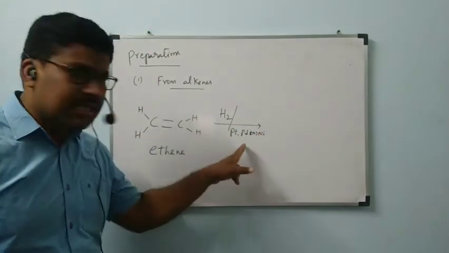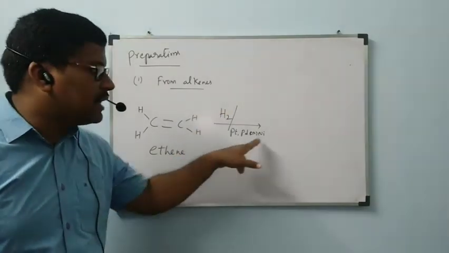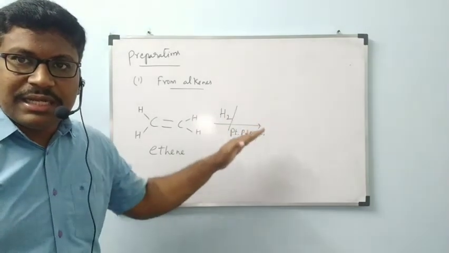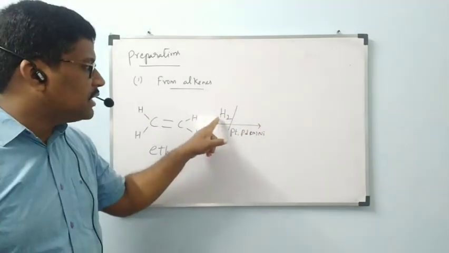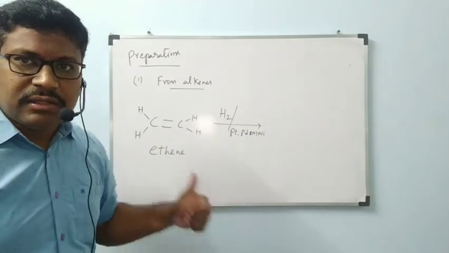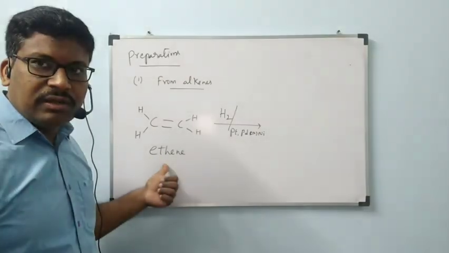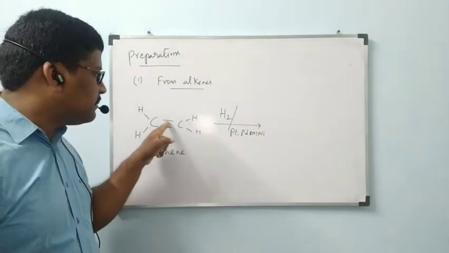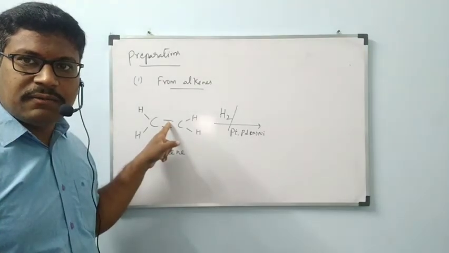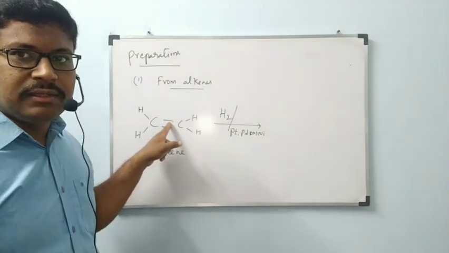This explanation I will give. What is this hydrogen gas over platinum, palladium, nickel? That explanation I will give. This is the reagent: hydrogen gas present on platinum, palladium or nickel. The substance that undergoes reaction is ethene. Ethene contains a pi bond. Observe, between carbon and carbon one pi bond is there. That pi bond can be broken down easily.